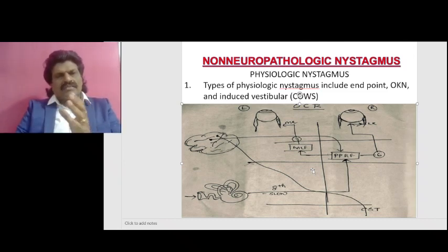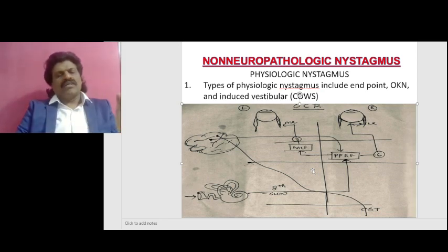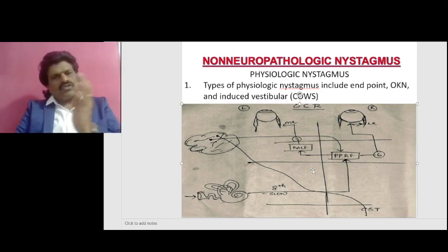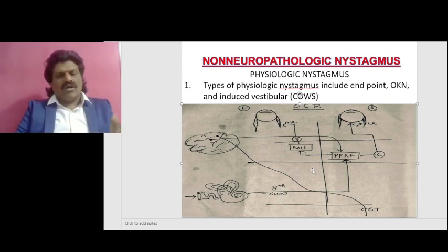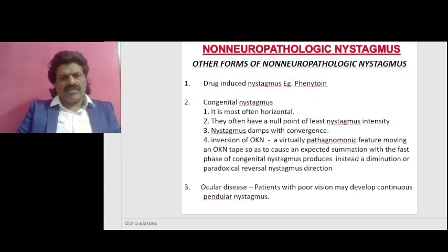We talk about nystagmus as with the direction of its fast phase. So when you put warm water, the eyes go to the opposite side, but the nystagmus is to the same side. When you put cold water, the opposite occurs, and the nystagmus is on the opposite side. That's why there's the acronym COWS, cold opposite and warm same. So this is non-neuropathologic nystagmus, that is induced vestibular nystagmus, COWS, cold opposite warm same.